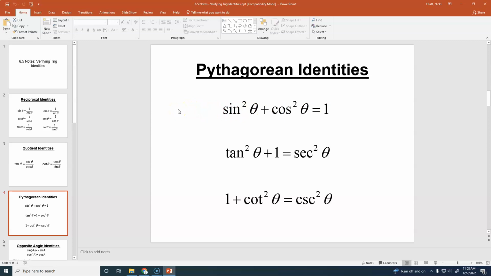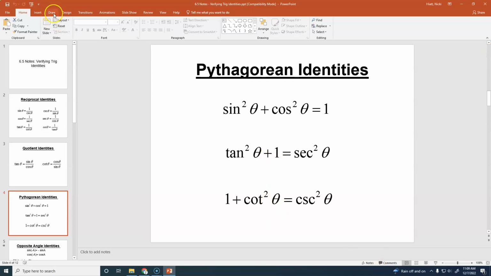Now, students who had pre-cal last year probably remember most of the first 2. They probably remember sine squared plus cosine squared equals 1. They probably don't remember these other 2 because we don't use them as often, but let me show you a trick for this.